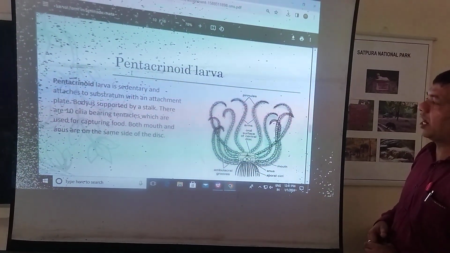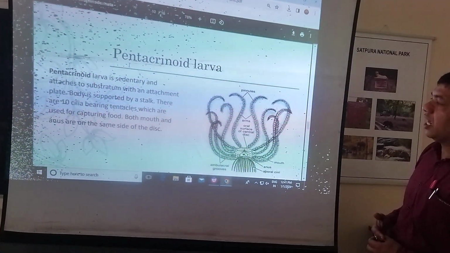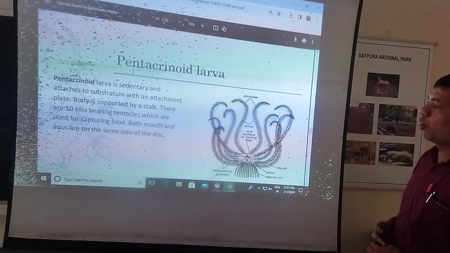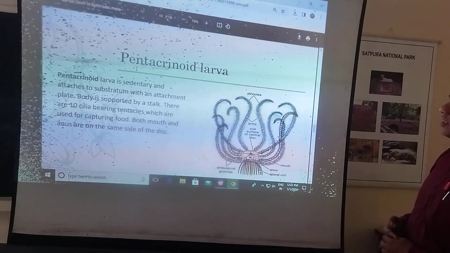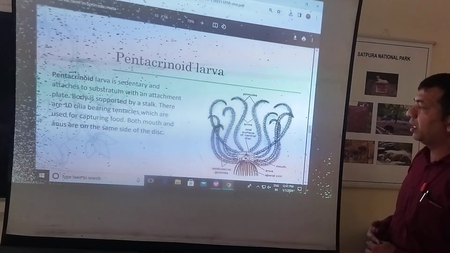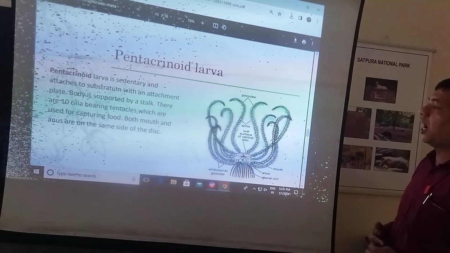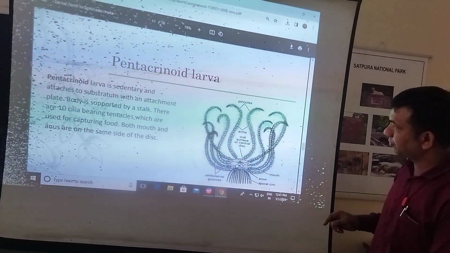This Pentacrinoid larva is sedentary and attached to the substratum, with a plant-like, plate-like body and substrate supported by the stalk. There are 10 cilia-bearing tentacles, which are used for capturing food. Both mouth and anus are on the same side of the disc.